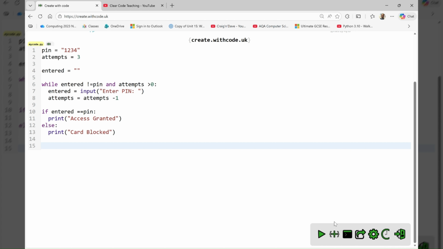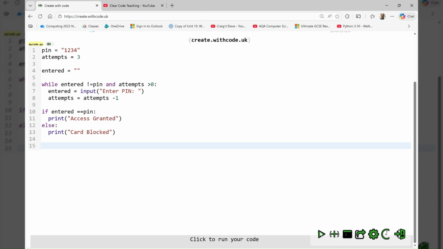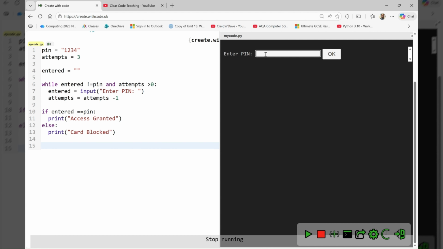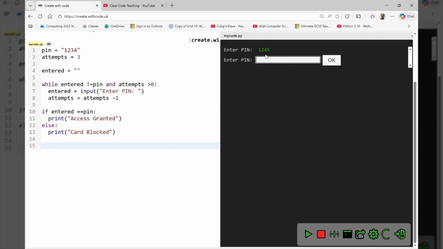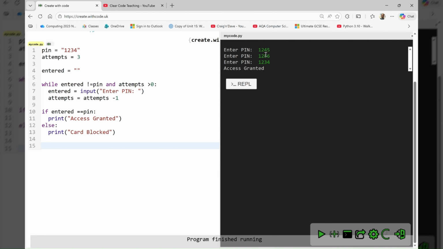Okay, let's run the program and see what happens. Let's enter the pin. Let's see what happens if we enter it incorrectly first. 1, 2, 4, 5. Okay, it prompts me to enter it again. 1, 2, 5, 6. Let's get it right this time. 1, 2, 3, 4. Access granted. So entered equals pin is true, so I get access granted. And the while loop works. And once I enter the pin correctly, that seems to work as well.